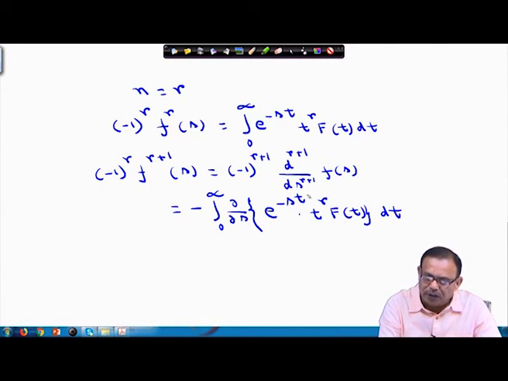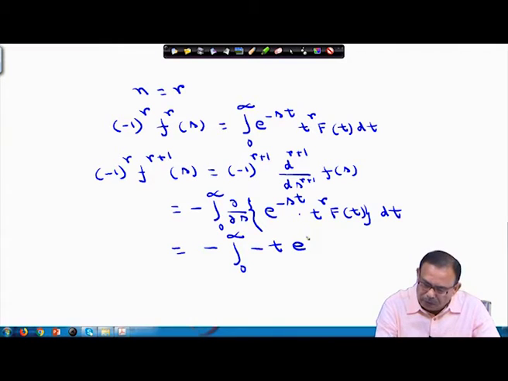So, this you are getting from the integral and the earlier theorem: d^(r+1)/ds^(r+1) of F'(s). If you remember, if I know the value of the integral, then the Laplace transform of d^r/ds^r also we will get from here. So, this equals minus integral from 0 to infinity of minus t into e^(-st) into t^r, and into f(t) dt, you can write down.